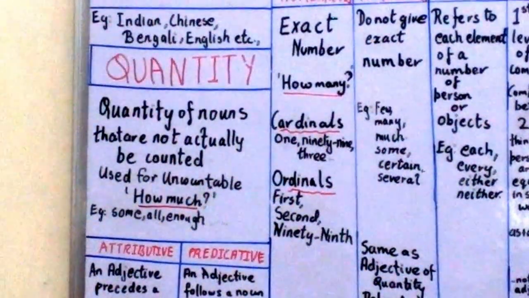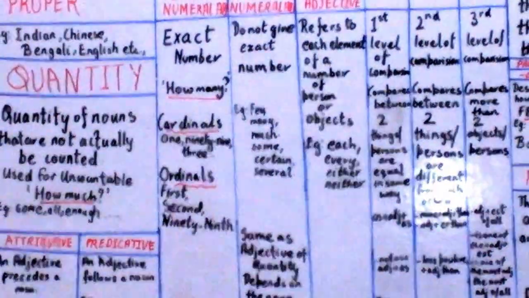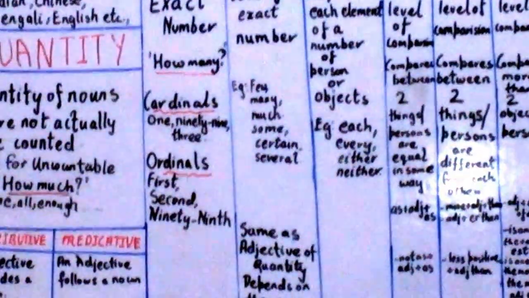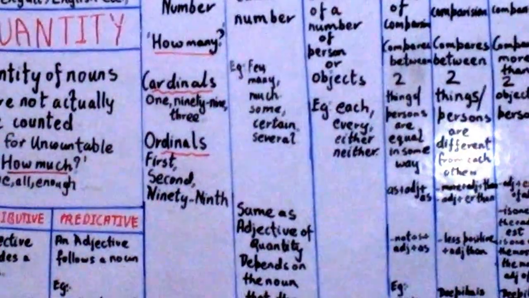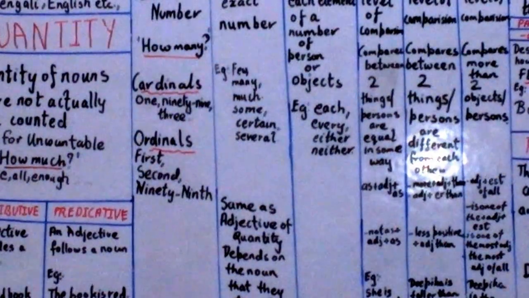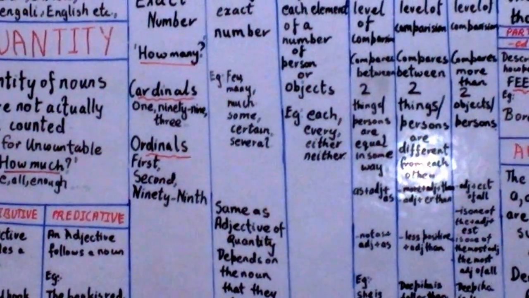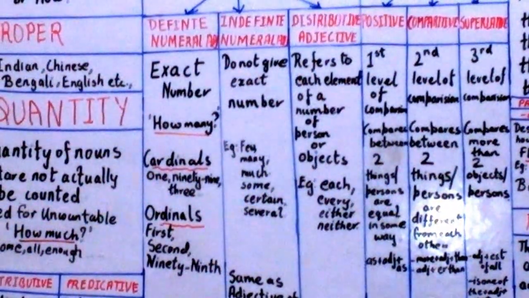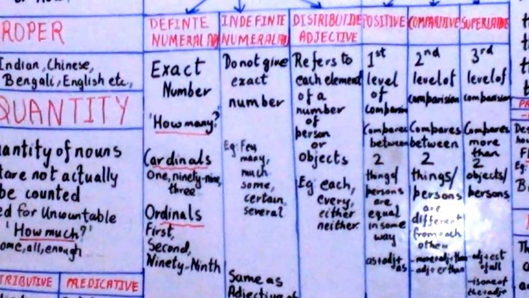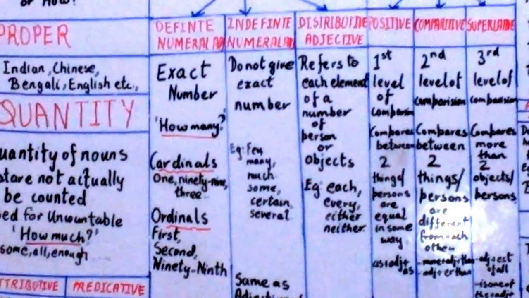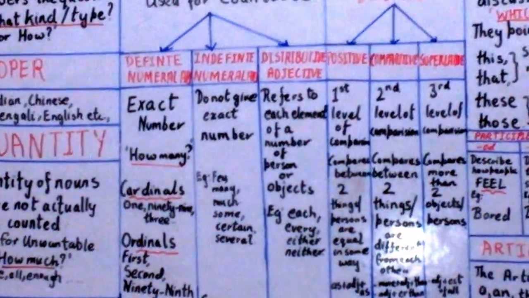So let us see the indefinite numeral adjectives like all, no, some, few, many, certain, several. They do not denote an exact number. For example, I have invited many people but only a few came. So many and few are indefinite numeral adjectives. Exactly how many came we do not know. So indefinite numeral adjectives do not give an exact number, for example few, many, much, some, certain, several. It is the same as adjectives of quantity which I taught earlier, depending on the noun that they describe.